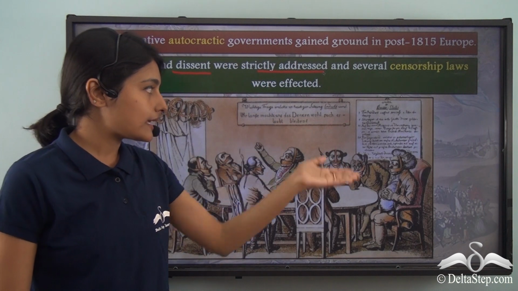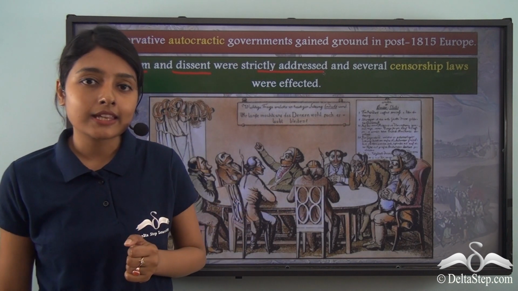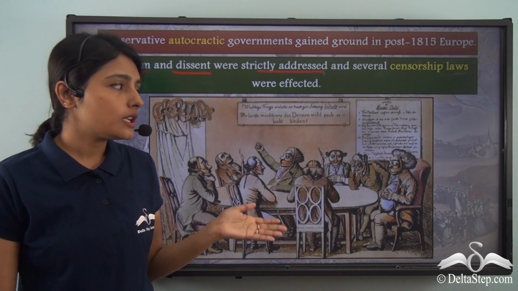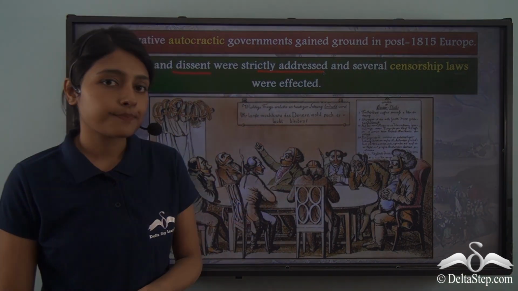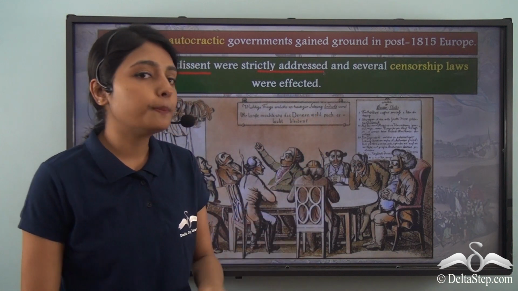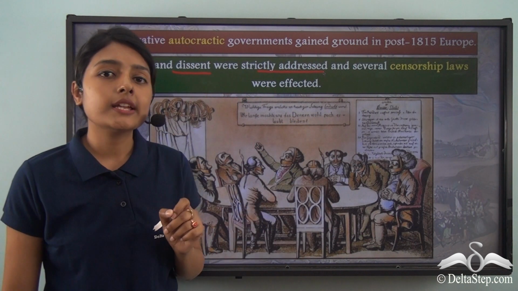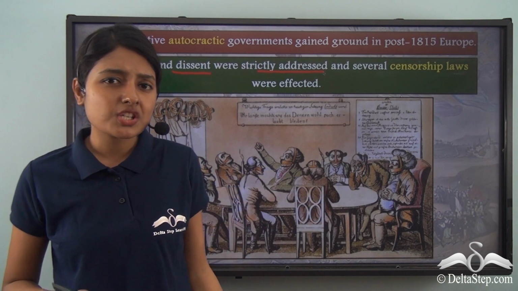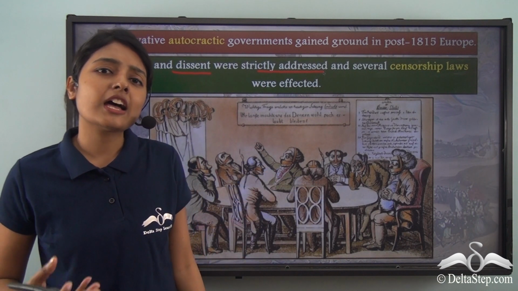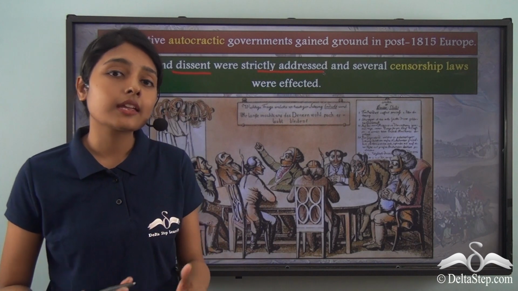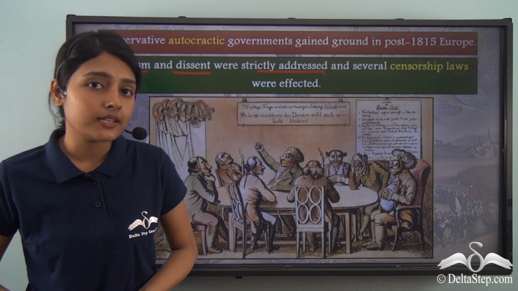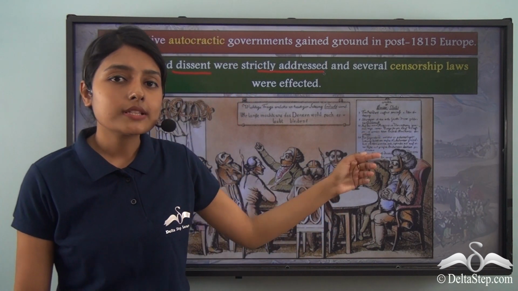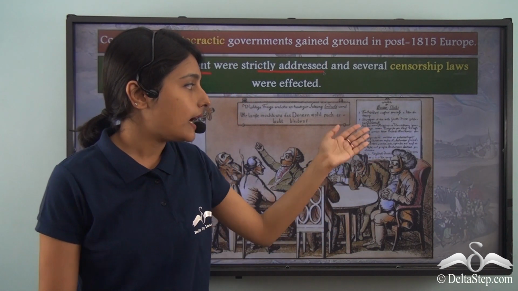What we see here is an anonymous caricature dating back to 1820, and it's called the Club of Thinkers. Now here we see two boards. The first board here reads, how long will thinking be allowed? So the masses were questioning because they did not really have it in their power to think and voice and express their opinions.